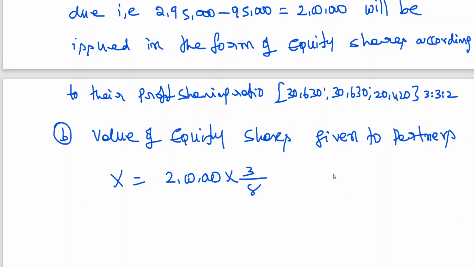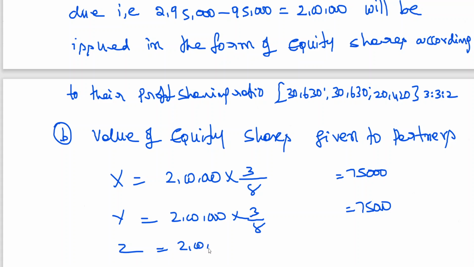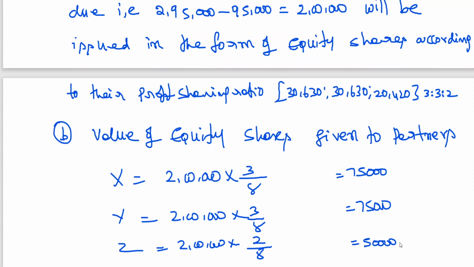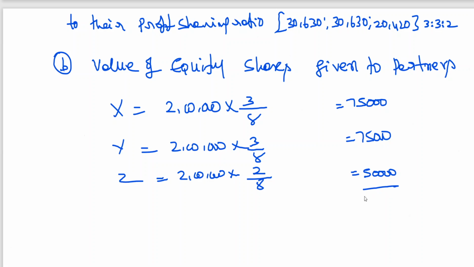You're getting 75,000. Why? 2 lakhs into 3/8 is also getting 75,000 only. Z: 2 lakhs into 2/8, you're getting 50,000. Clear to all of you? This is what you're giving them, value of equity shares is equivalent to 2 lakhs.